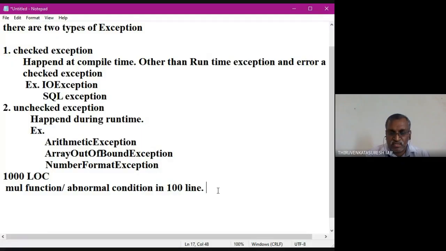So I come to the notepad. Now I'm sharing the notepad to you. There are keywords available for handling the exception in Java.